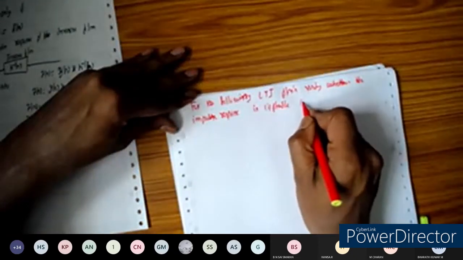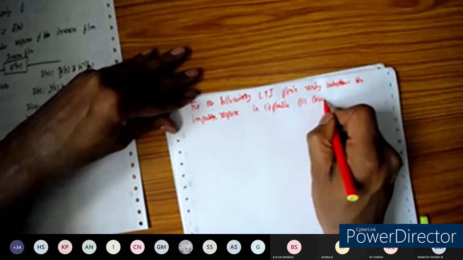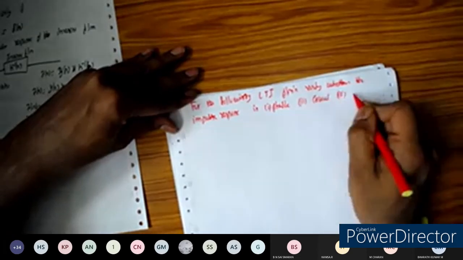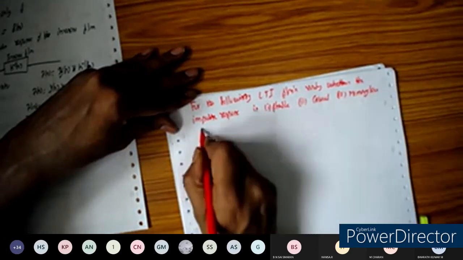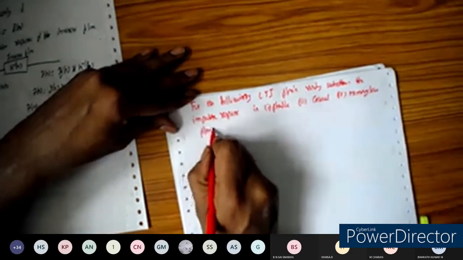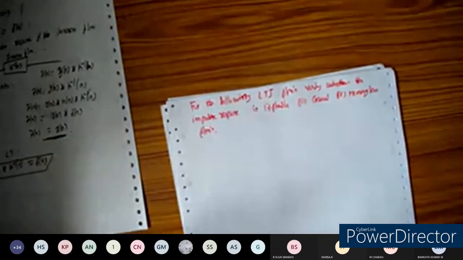First one is stable, second one is causal, and third one is memoryless. So we need to verify for the following systems whether the impulse responses are stable, causal, or memoryless. Let us verify for the systems here.